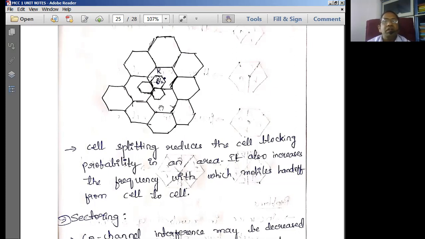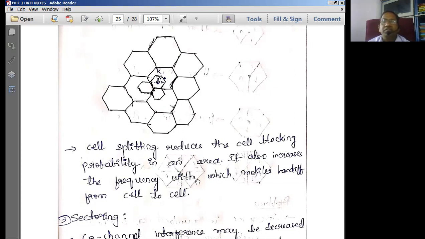So here, what is the problem with this? The problem is that it reduces the cell blocking probability in an area. So that means it is going to be an advantage, sorry, rather. So cell splitting reduces the cell blocking probability because more base stations are available to manage the mobile users which are nearby. Therefore, it is going to reduce the cell blocking probability in the area.